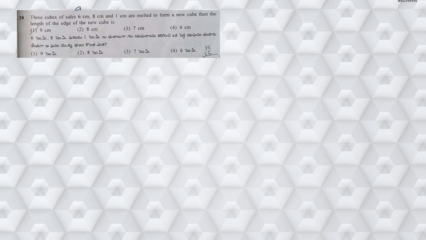Suppose I consider the sides as A1, A2 and A3, and the side of the biggest one is capital A. Then the volume of the biggest cube will be equal to the sum of volumes of the small cubes: A1 cube plus A2 cube plus A3 cube.